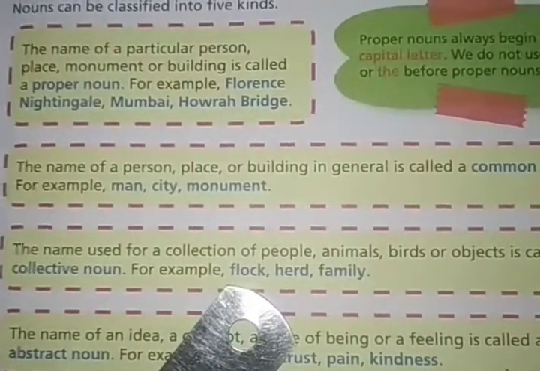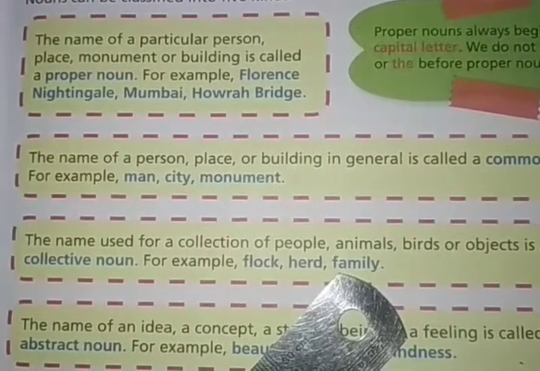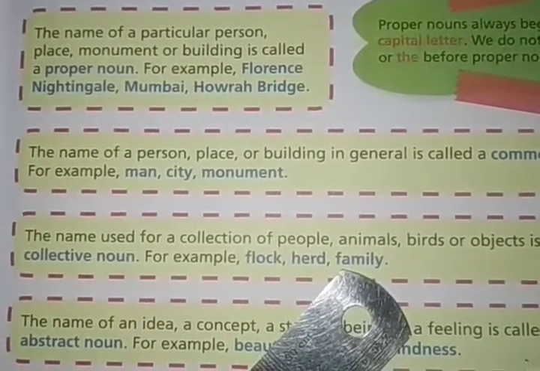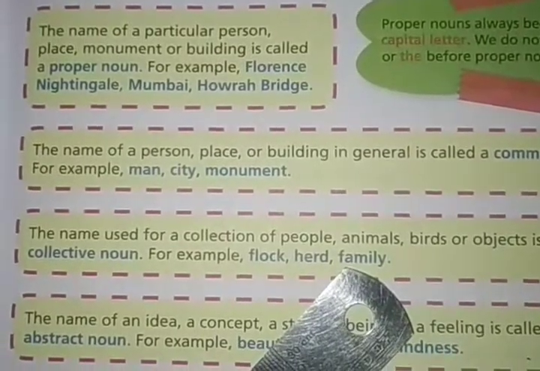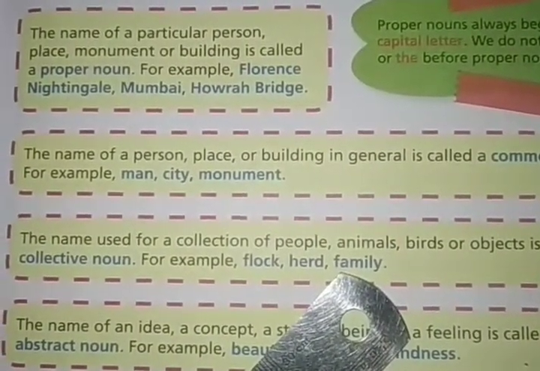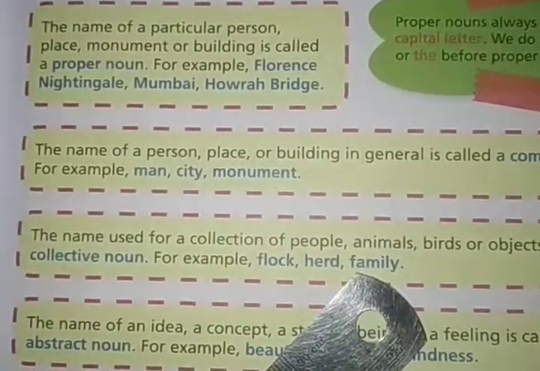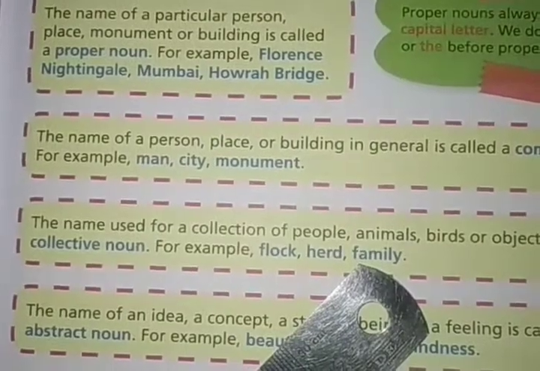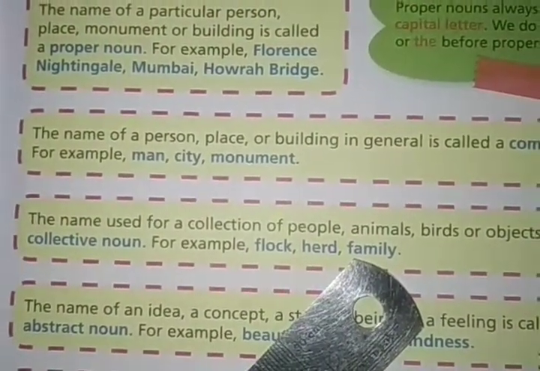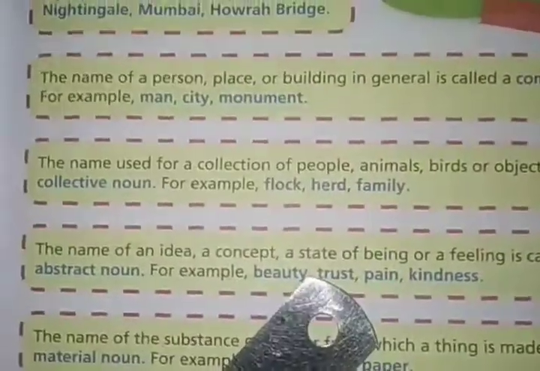So family, by the word family means some persons living together, and they have relationships, right? So here we get a group of people. So these words which mean a group of people or a group of animals or a group of things together, then it will become a collective noun. Clear?